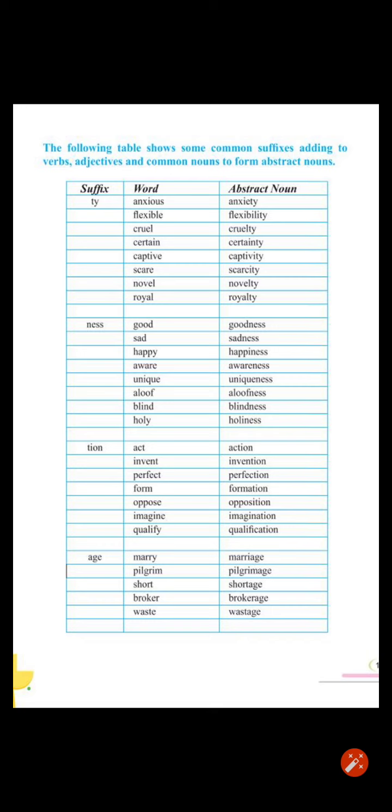Now when you add these to another word like verbs, adjectives and common nouns, they will become abstract nouns. So for example, flexible. If you add ty to flexible, it will become flexibility. Ness. If you add ness to good, it will become goodness. Tion. If you add tion to act, it will become action, a new word which will be an abstract noun. Age. If you add age to marry, it will become marriage.